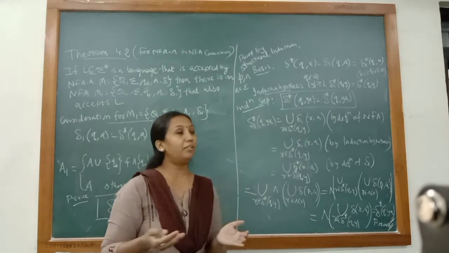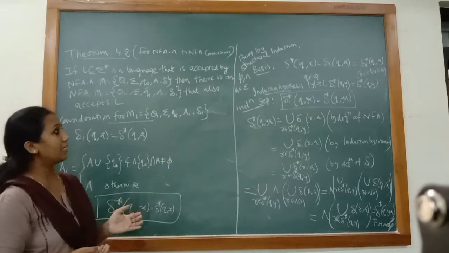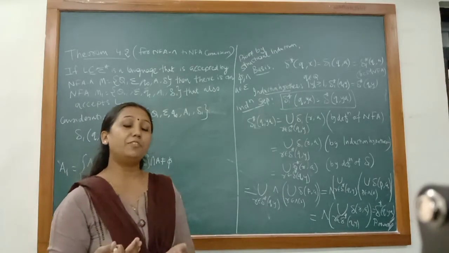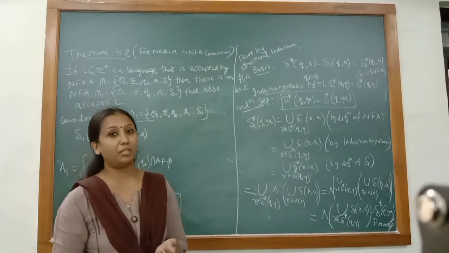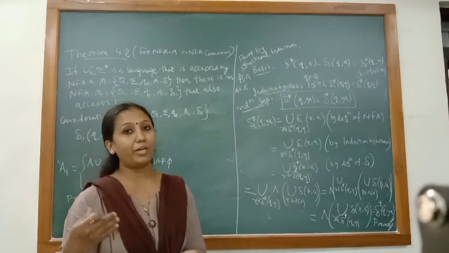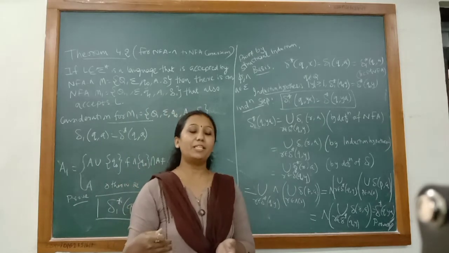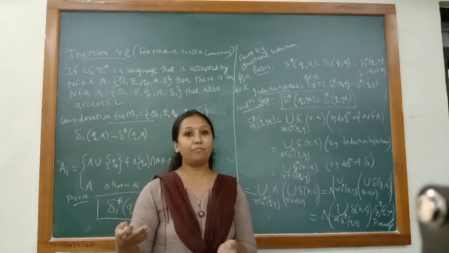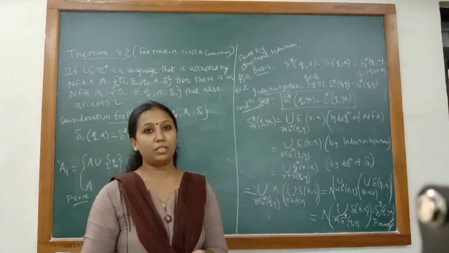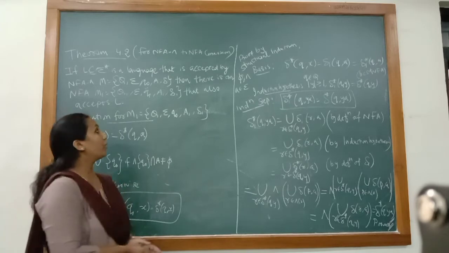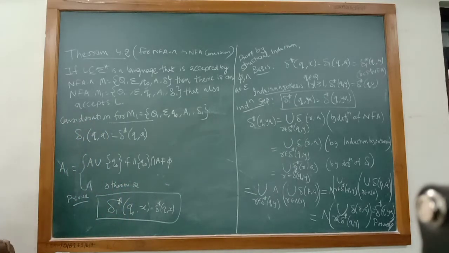At the end of this theorem we can say that if any language is accepted by NFA null, or if for any language we can draw the NFA null, then definitely that language would be accepted by an equivalent NFA, and further by an equivalent FA. In the same way, for that language we can draw the NFA as well as the FA. Okay, so let's see the statement of the theorem.